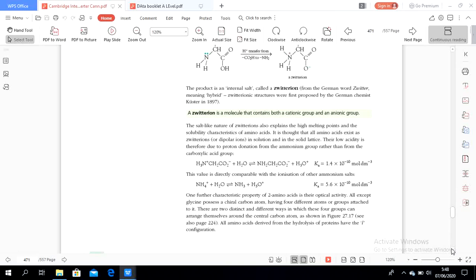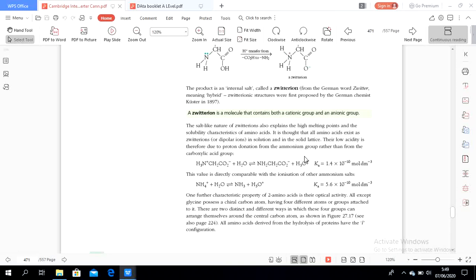So this value is directly comparable with the ionization of other ammonium salts. Yes, you can see this is due to the proton donation from the ammonium group.